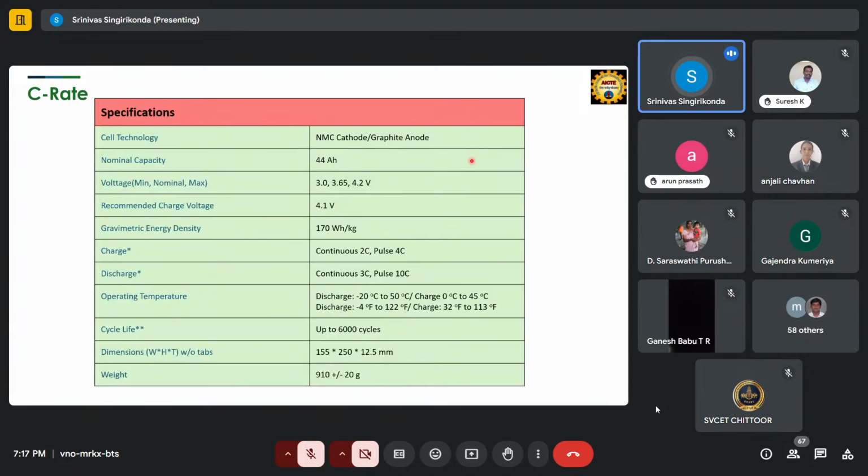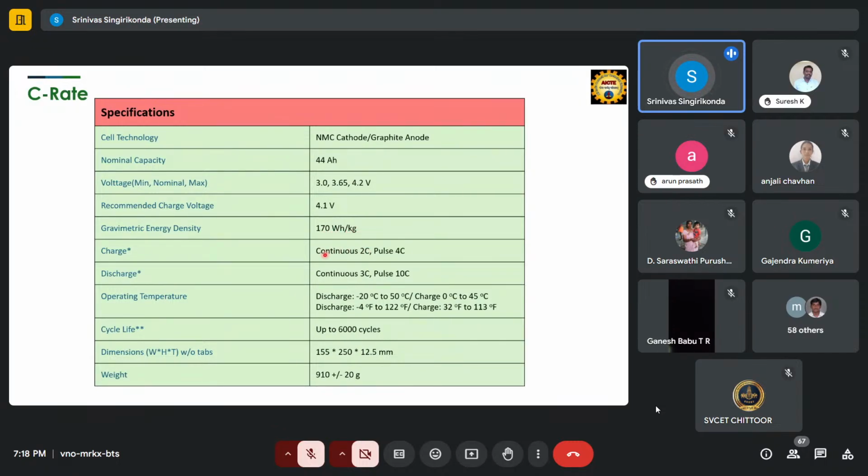So overall, whatever we learned, the different selection of the batteries. For each and every cell, they will provide one data sheet. In the data sheet, they will specify this kind of specifications, like what is the nominal capacity, how much power it is capable of delivering, and what is the voltage rating: minimum voltage, average, and maximum. Okay. So the recommended charging voltage. For each cell, if you are connecting based upon series and parallel combination, the overall charging voltage is going to vary. This is per cell. Okay, 4.1 is recommended to charge for high life. Energy density is 170 watt hours per kg.